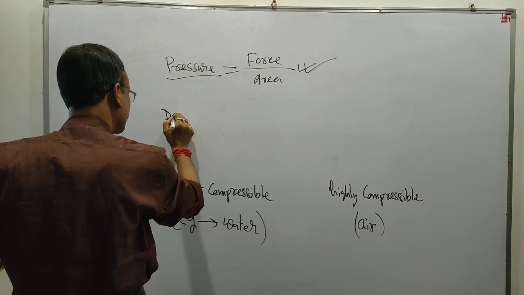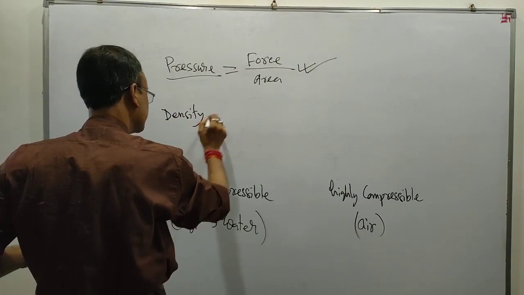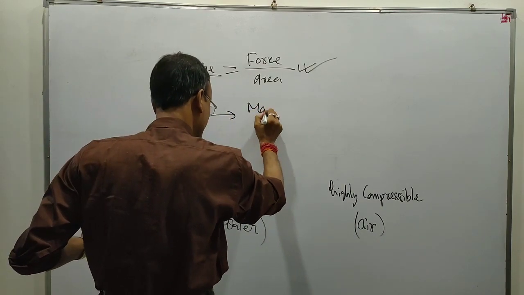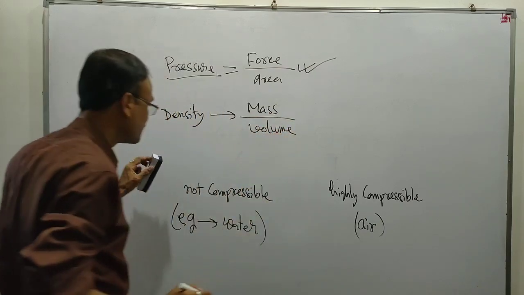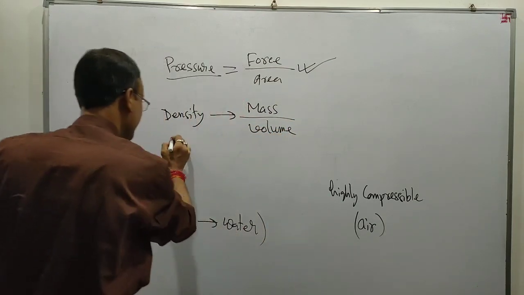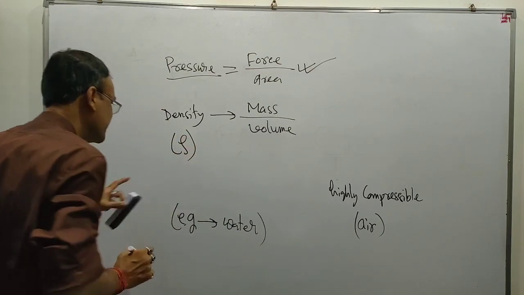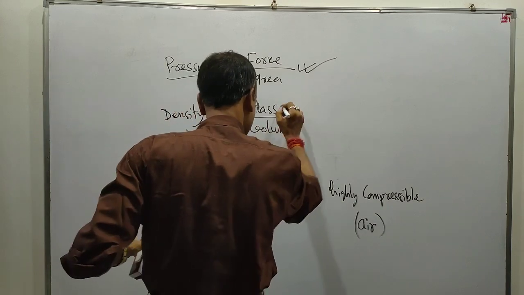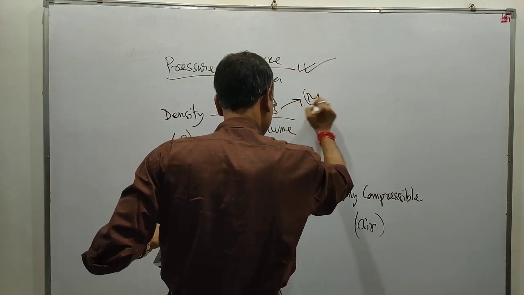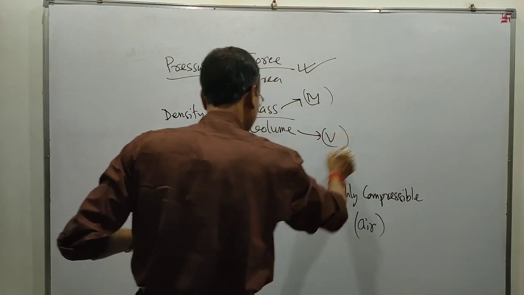And density. Density means mass per unit volume. We denote density by the symbol rho. Suppose mass is m and volume is v.